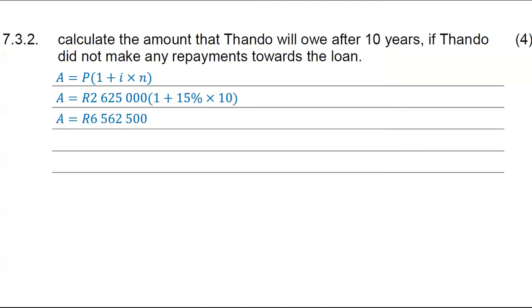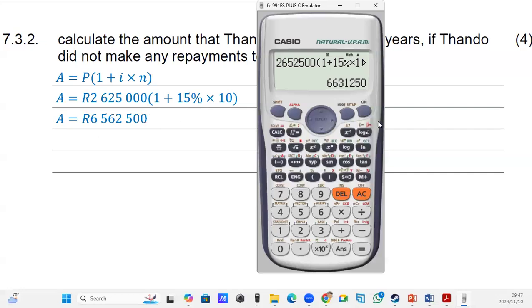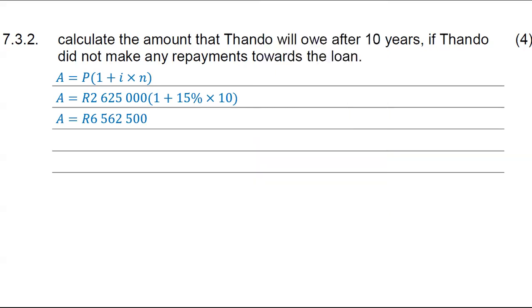clearly what I calculated and what the calculator is giving me are two different answers. Let me just confirm. Oh, I've got 500 there. 625,000. So it does give me that 6,562,500. And this is how much Tando will owe after 10 years towards this hire purchase loan agreement.